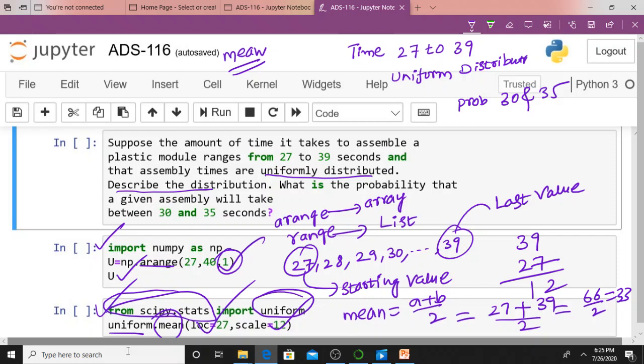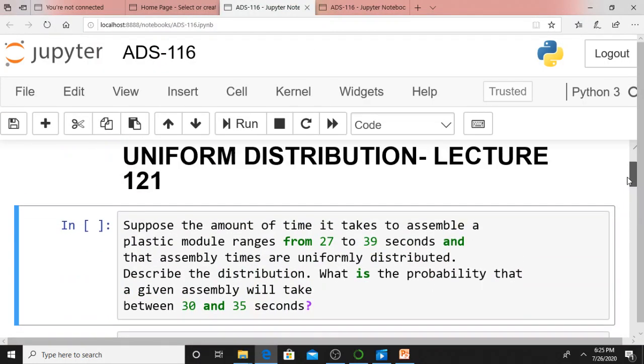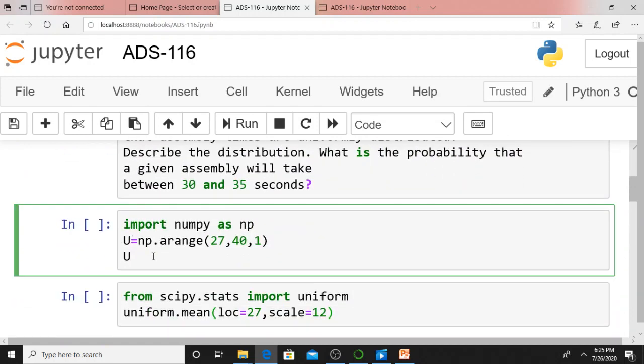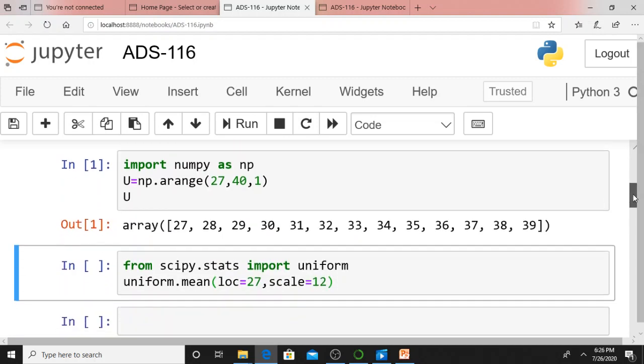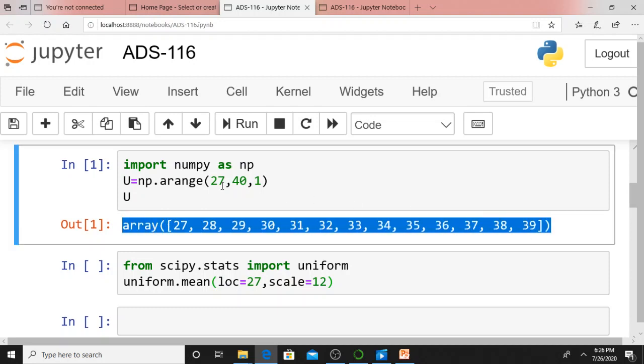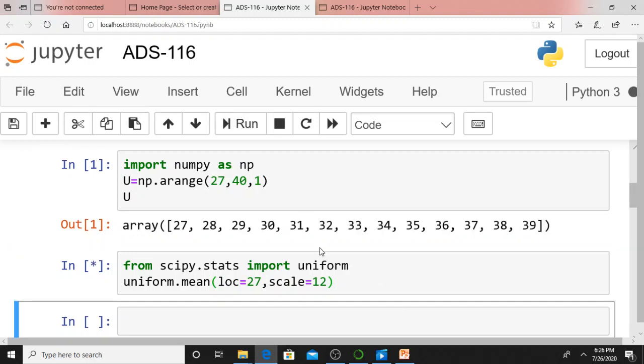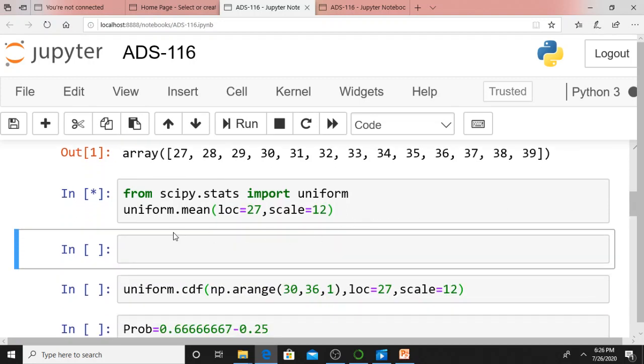Anyway, we will try to run this simple code and we will try to understand. Just let me run this simple code. Just I am creating this particular np.arange. I already explained what it will do. It will create an array from 27 to 39, by incrementing 1. This is the array. From scipy.stats import uniform. This uniform is an object. You are importing it from that particular scipy.stats library, and uniform.mean. What will it give?